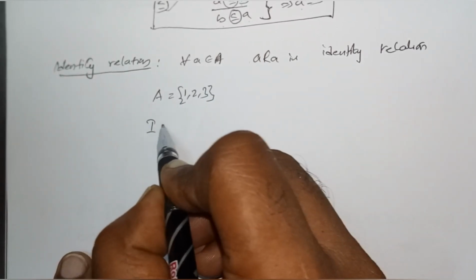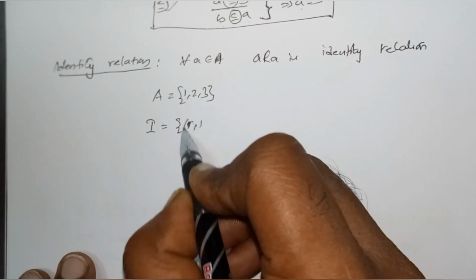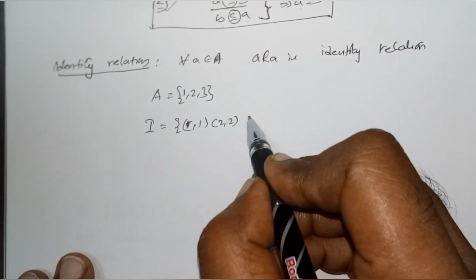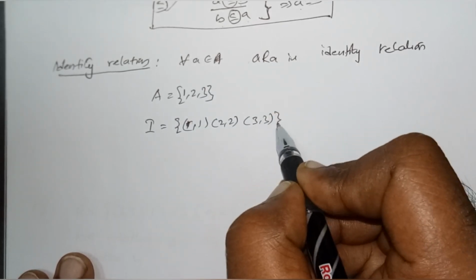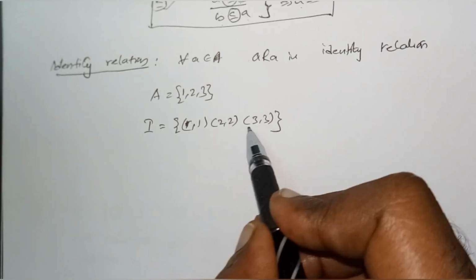The identity relation is defined as 1 comma 1, 2 comma 2, 3 comma 3. This is an identity relation. Is it clear?